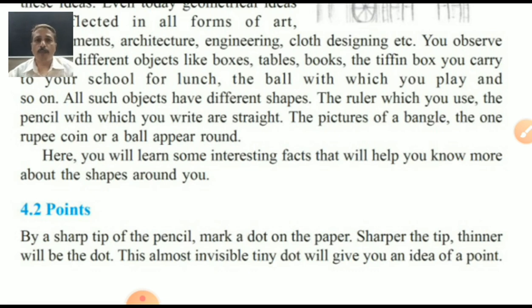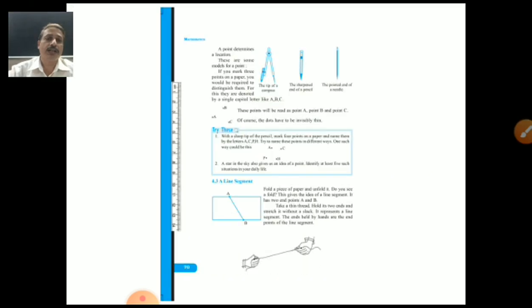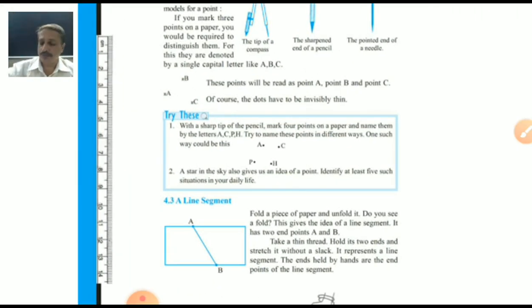Not only the pointed mark, but the dot on the paper: the sharper the tip, the thinner the dot will be. Only sharp pencils give you a tiny dot. This almost invisible tiny dot will give you an idea of a point. Let's see here what the idea of a point is.